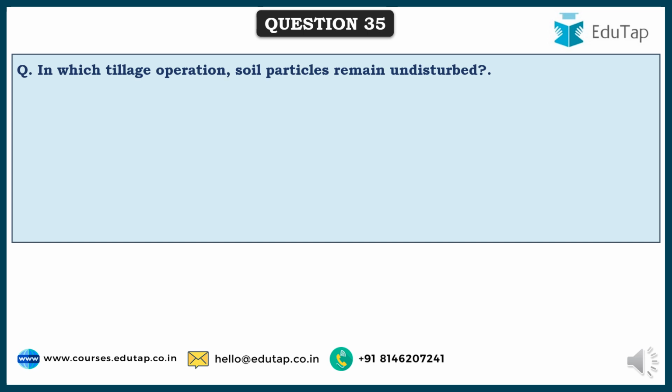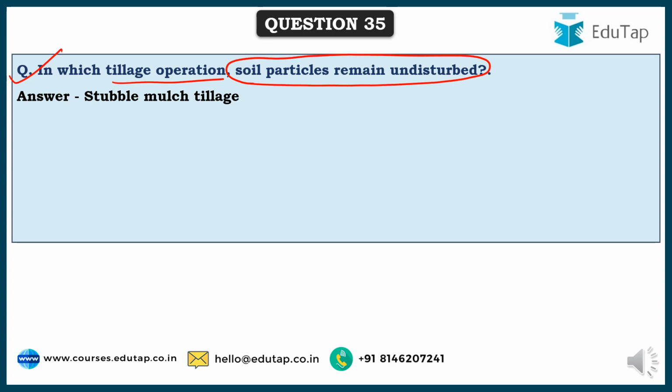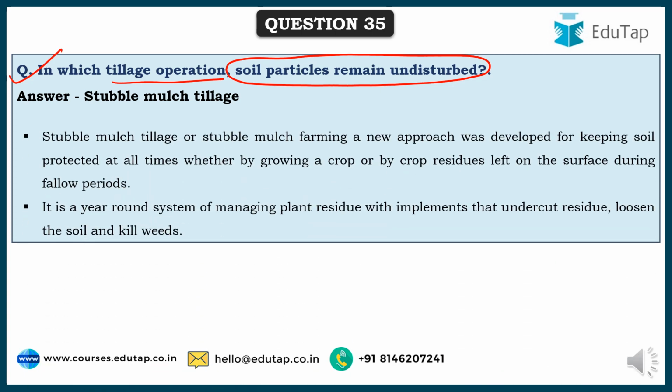So friends, here comes the next question, which says, in which tillage operation soil particles remain undisturbed? Of all the options provided, stubble mulch tillage was the correct answer. It is a new approach that was developed for keeping soil protected at all times, whether during growing the crop or by crop residues left on the surface during the fallow periods. It is a year-round system of managing plant residue.